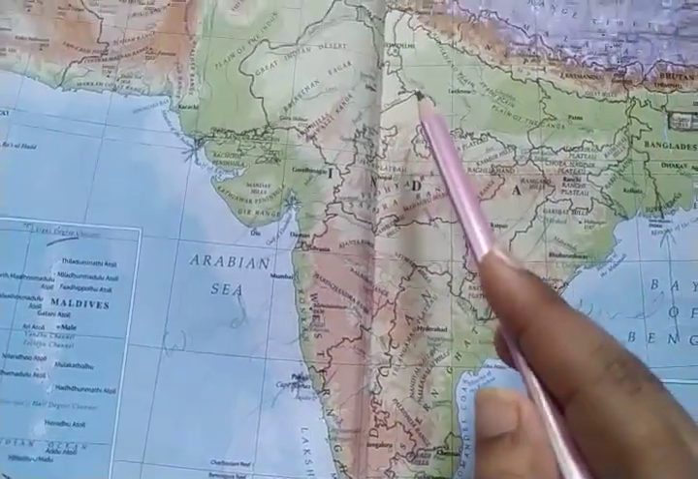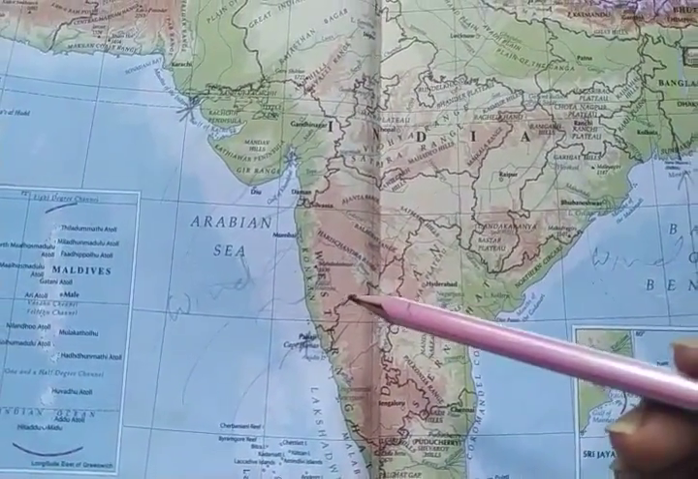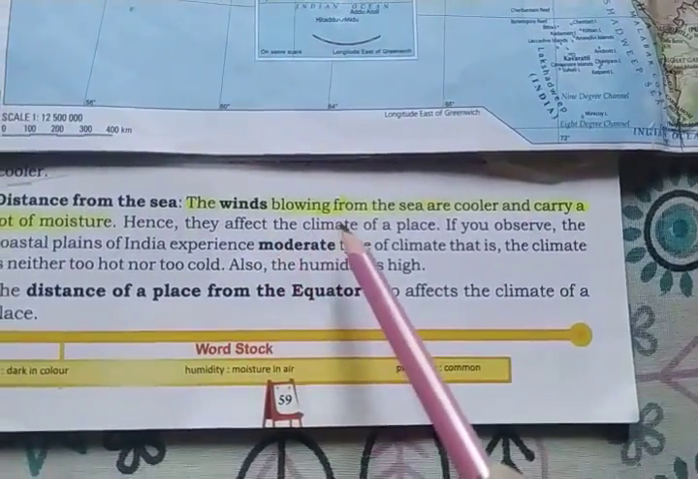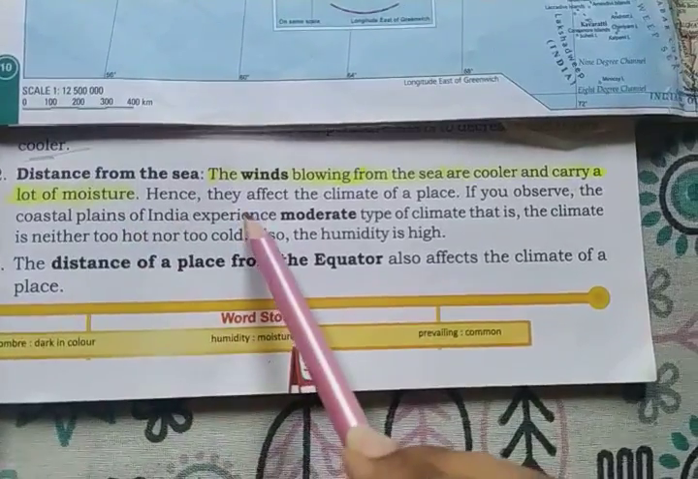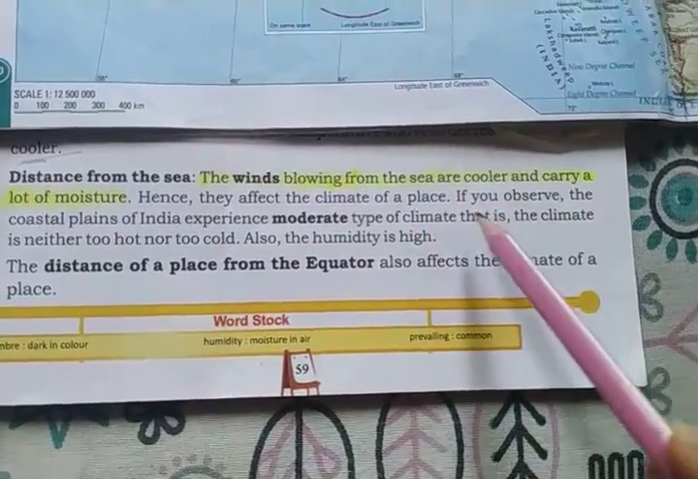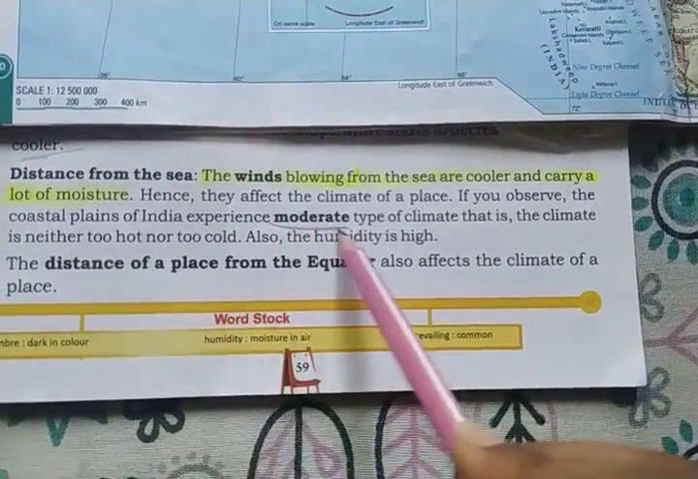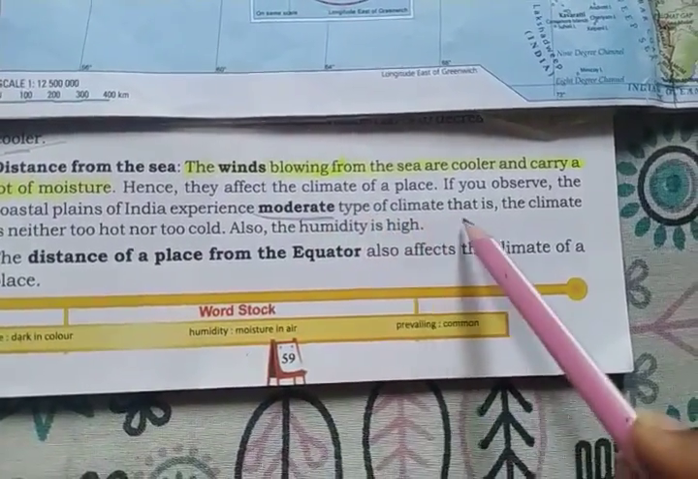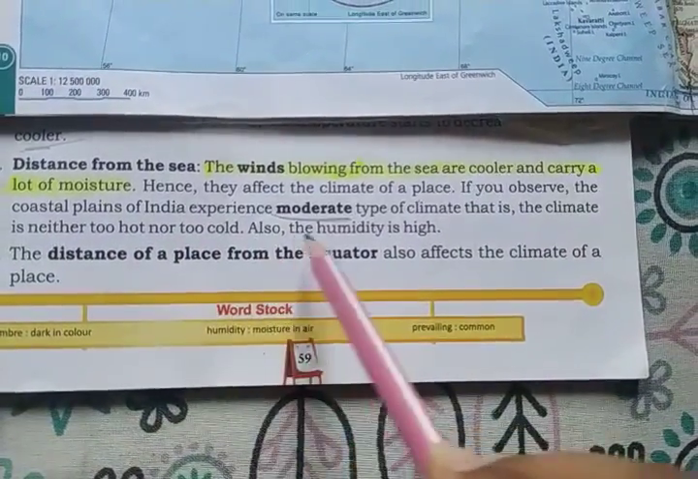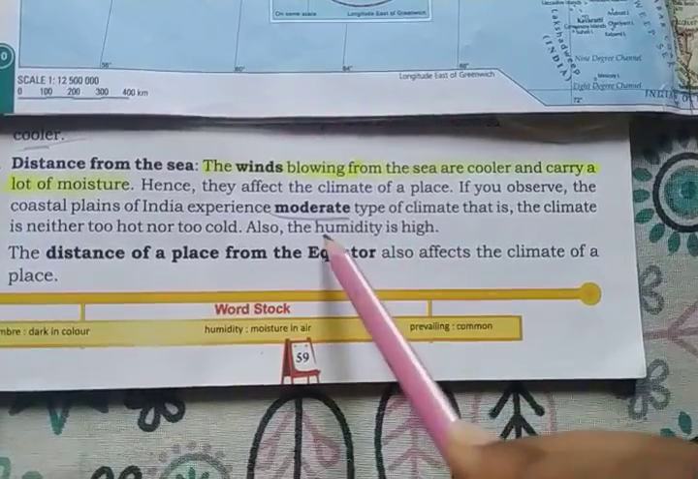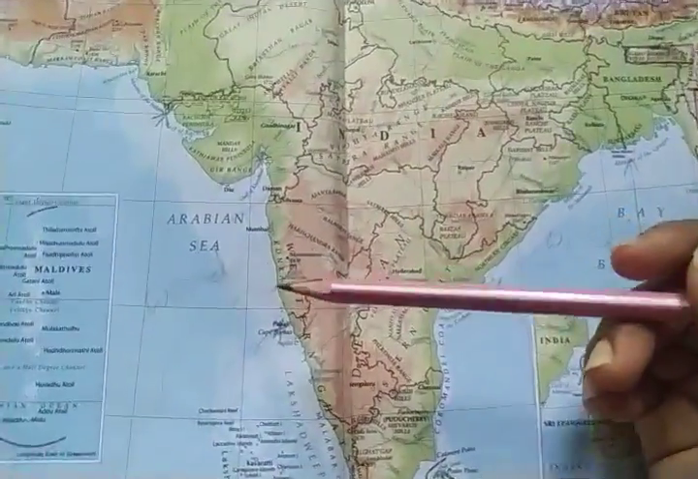So even if it is very, very hot in Delhi, Mumbai will remain cool. Okay, so the winds blowing from the sea are cooler and carry lots of moisture. Hence, they affect the climate of a place. If you observe, the coastal plains of India experience a moderate, means not very hot, not very cold, type of climate. That is, the climate is neither too hot nor too cold. Almost the humidity is high. Humidity means चिपचिपा. Okay, sticky. Why? Because the wind has moisture there.